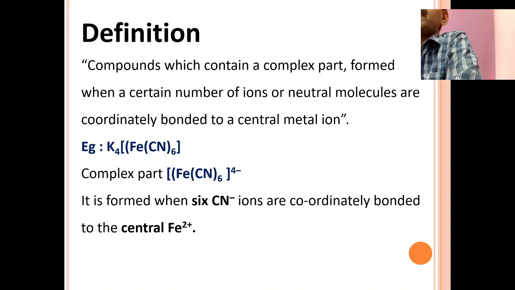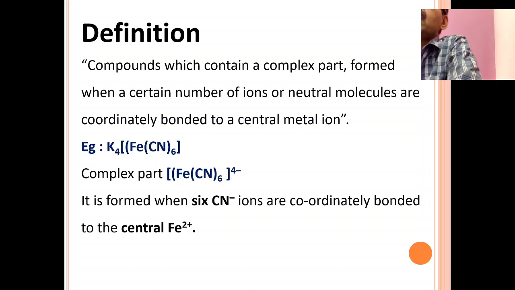Whereas double salts, Mohr's salt is an example for double salts. That is ferrous ammonium sulfate. Ferrous sulfate is one salt and ammonium sulfate is another salt. When you mix the aqueous solutions of ferrous sulfate and ammonium sulfate, and on crystallization, you get crystals of ferrous ammonium sulfate.